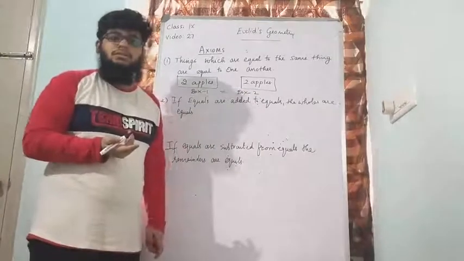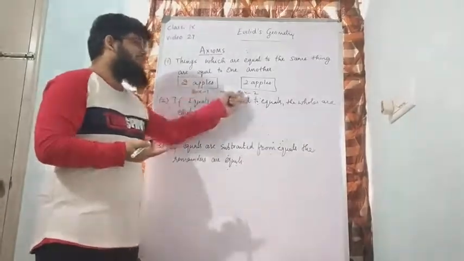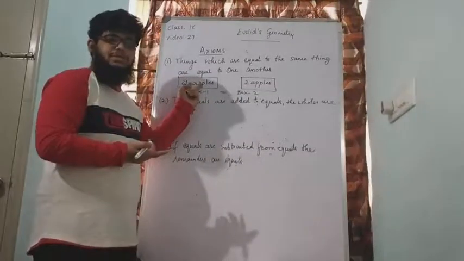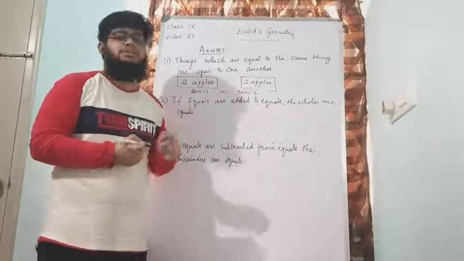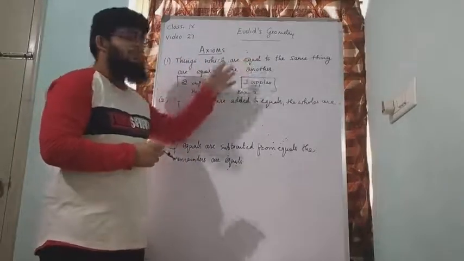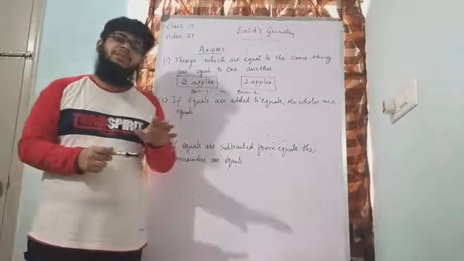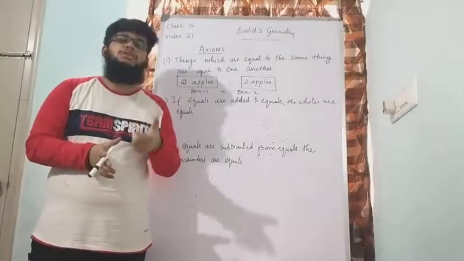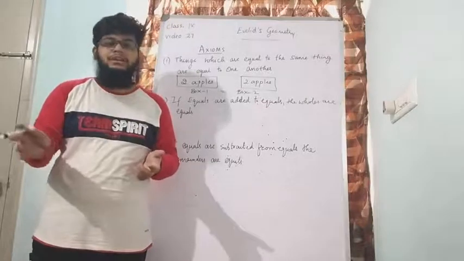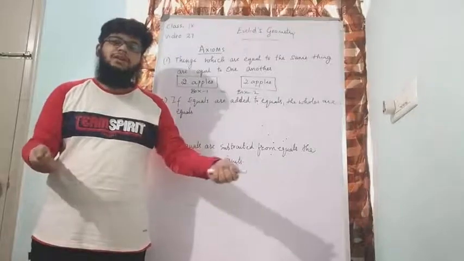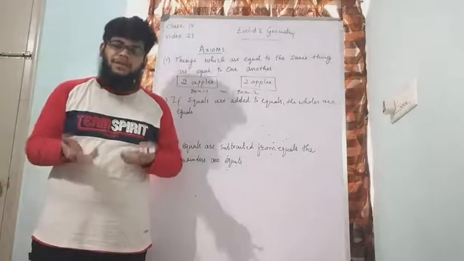Correct? Because why is box number 1 equal to box number 2? Because box number 1 also has two apples. Box number 2 also has two apples. That is the meaning of things which are equal to the same thing are equal to one another. So now this statement is not only confined to the field of mathematics or geometry. You could actually make use of this statement in any field, right? Generally at home, if you have two bags of rice, you can tell one bag of rice is equal to another bag of rice if the weight of the bag is same.